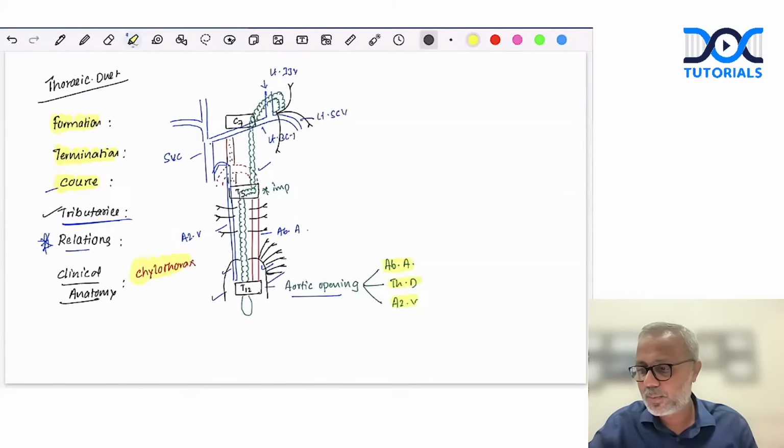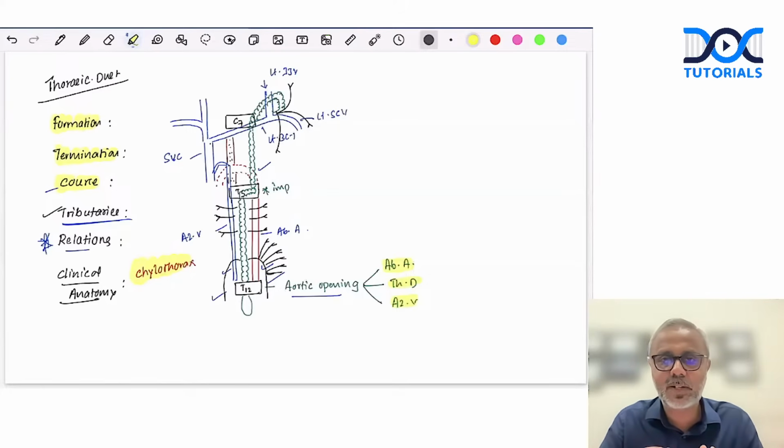So this is what I wanted to discuss in the entire section of the thorax. Remember, we started with what are the most important questions that are frequently asked. And then we discussed 2 important questions that can come in your exam: one is arterial supply of the heart and the other one is the thoracic duct. Please be prepared for these 2 topics and the topics that we listed.